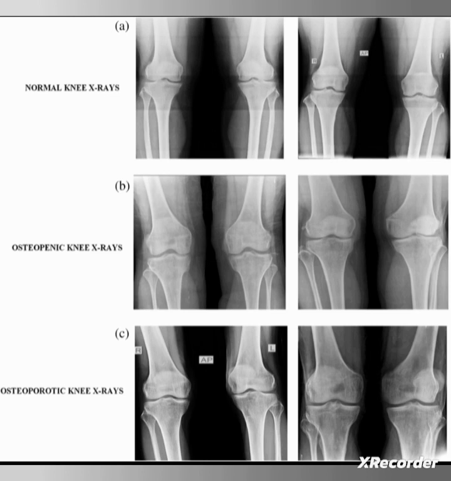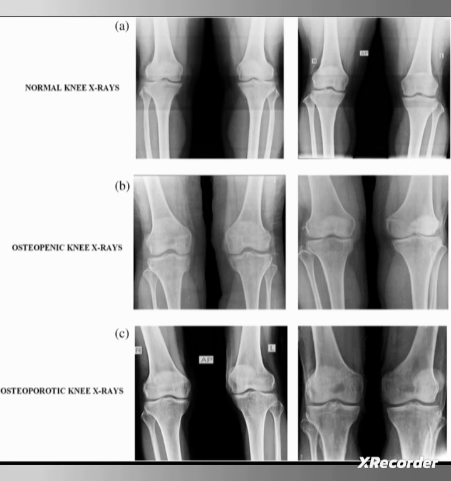Then bone mineral densitometry, dual energy X-ray absorptiometry or DEXA, and quantitative ultrasound are all helpful for diagnosing osteoporosis. DEXA is the confirmatory test for osteoporosis.